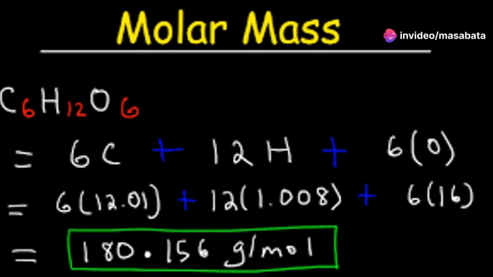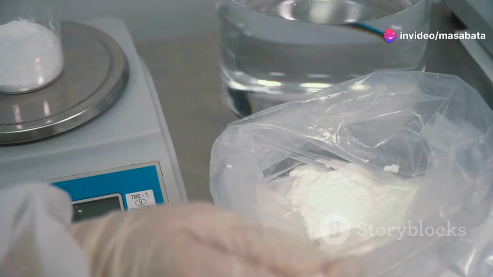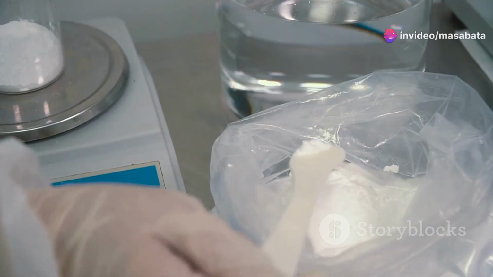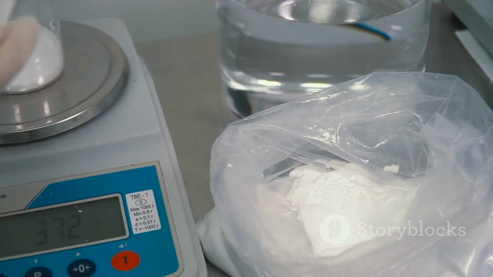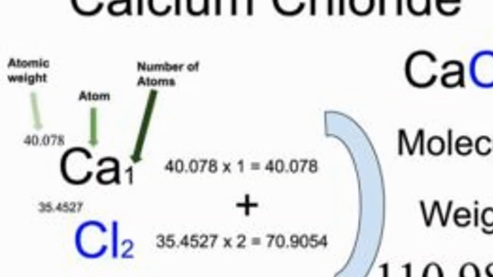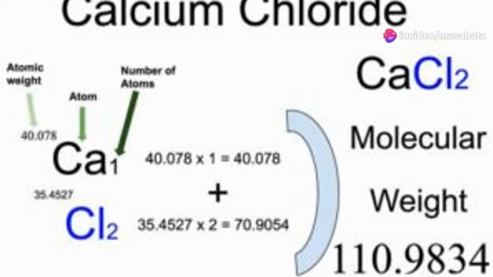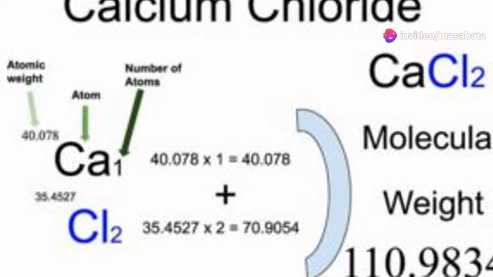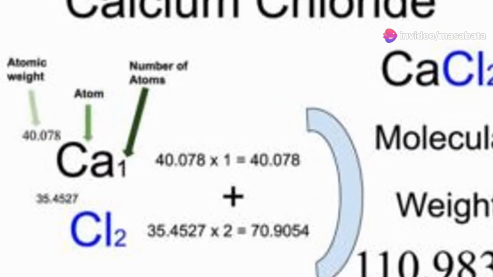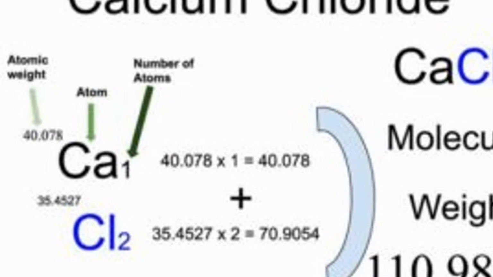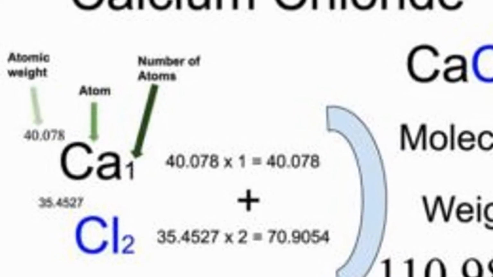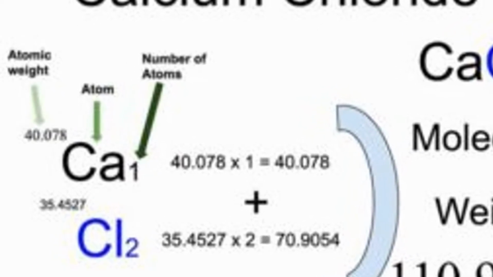This is a straightforward yet powerful tool. For example, the molar mass of calcium chloride, CaCl2, is calculated by adding the atomic masses of calcium and chlorine. Calcium, Ca, has a molar mass of 40.08 grams per mole. Chlorine, Cl, has a molar mass of 35.45 grams per mole. Since there are 2 chlorine atoms, we multiply this by 2, giving us 70.90 grams per mole.